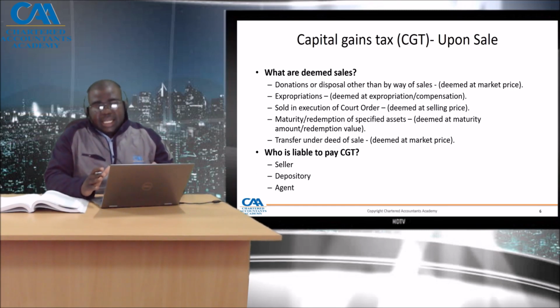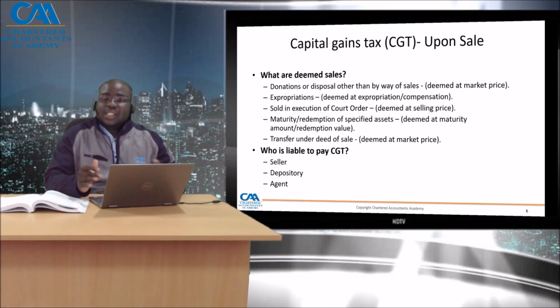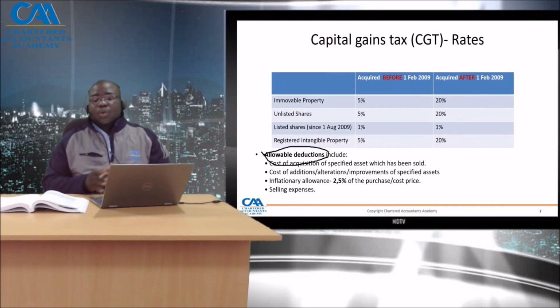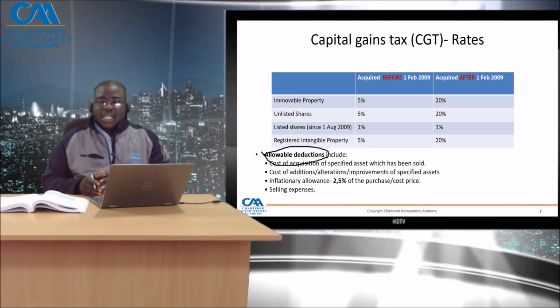The tax rates for capital gains purposes depend on when an asset has been bought, and this is due to the conversion from Zim dollar to US dollar in February 2009.